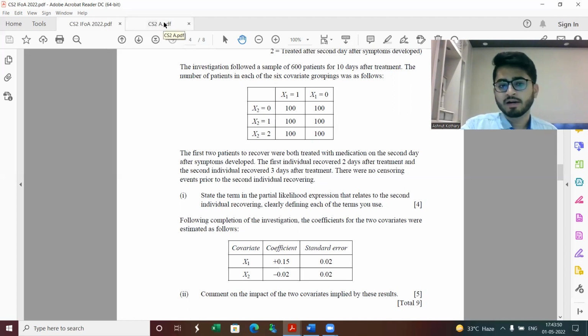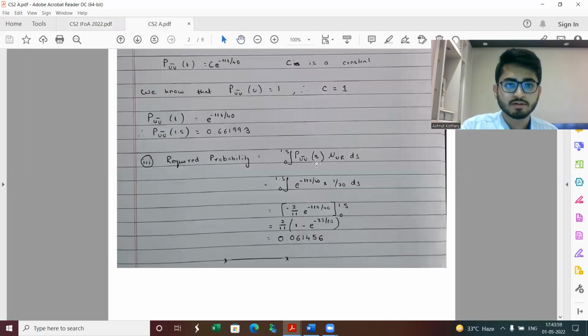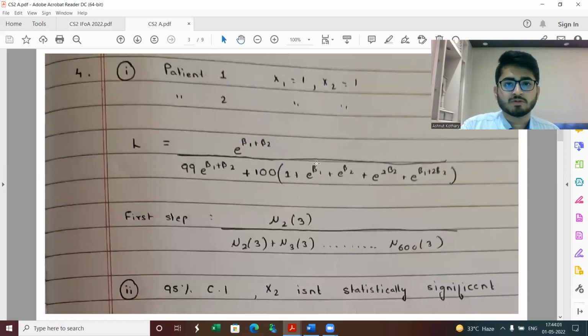So this was commenting on part 2. On these lines you need to make a comment. Obviously it is of 5 marks, so it has to be a bit more detailed. I have just discussed it very briefly. So this is question 4.